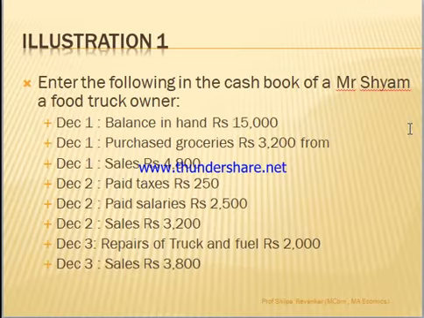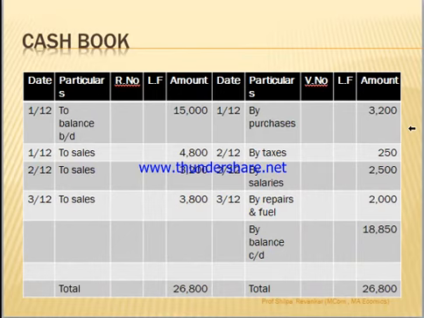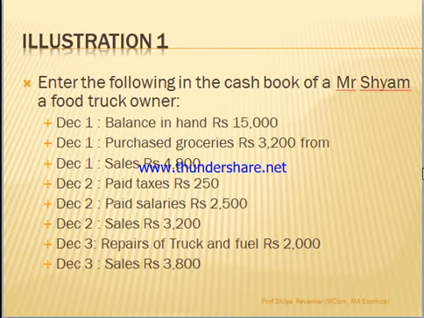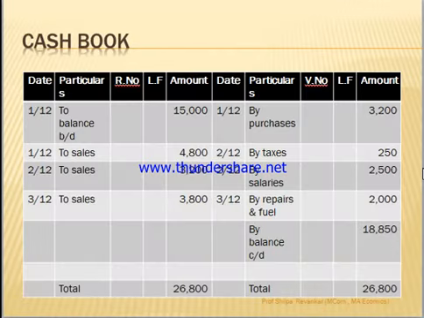Then on 2nd December, he is paying some taxes, maybe a tax for halting at a particular place and doing the business. So payment of taxes means again cash is going out. So here you can see by taxes 250 rupees. Then he's also paying salaries on that same day. So payment of salaries means again on the right hand side, by salaries 2,500.